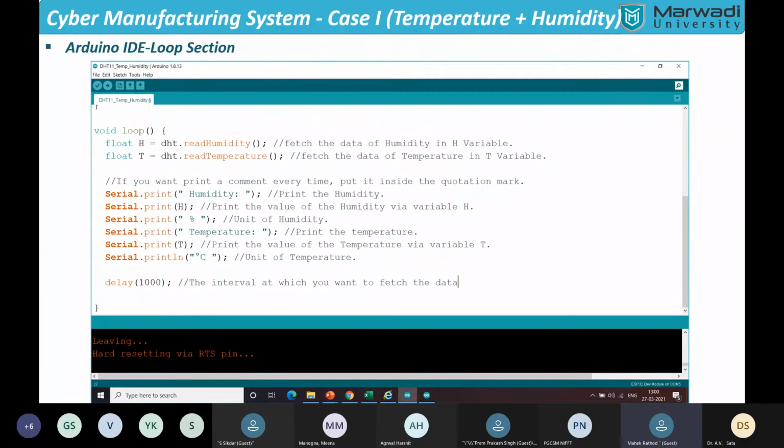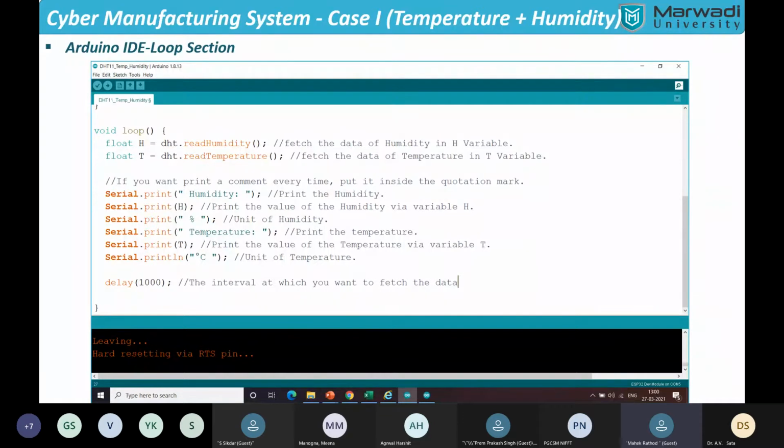Now I'm going to show you that this loop section actually runs for a number of cycles. If you have seen loops in the past, a loop is something that, if you aren't completing it, will run a number of times. So first we'll define what we are actually concerned with.